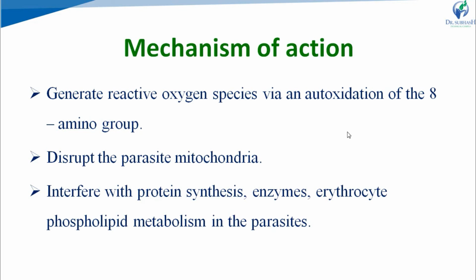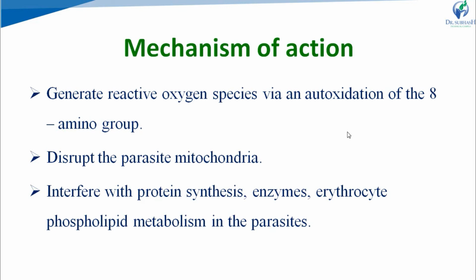Right? And these reactive oxygen species cause damage to the critical cellular components of the plasmodium. If it causes this damage, it will lead to the inhibition of the plasmodium cells, right?